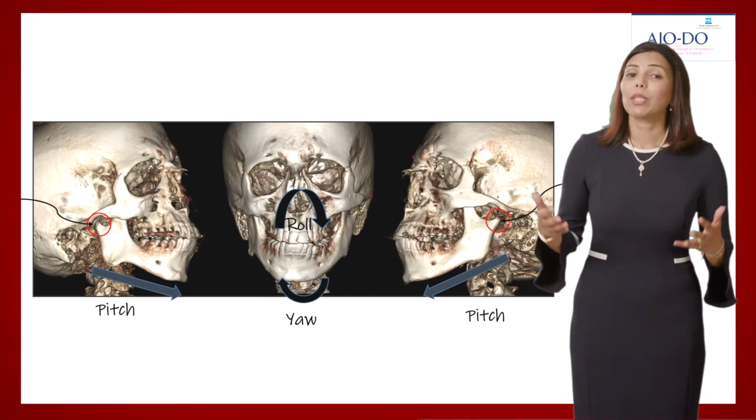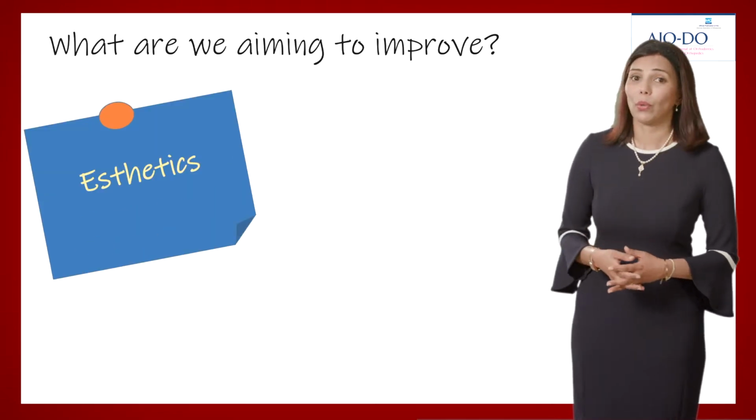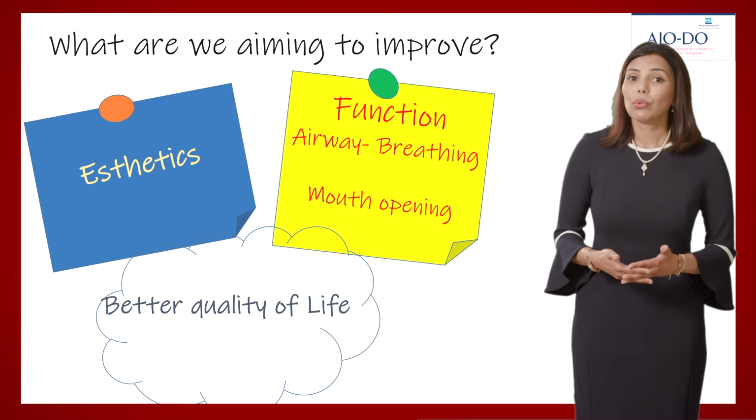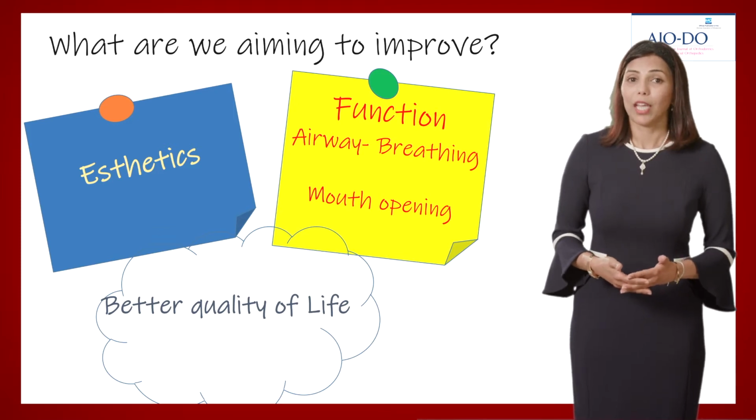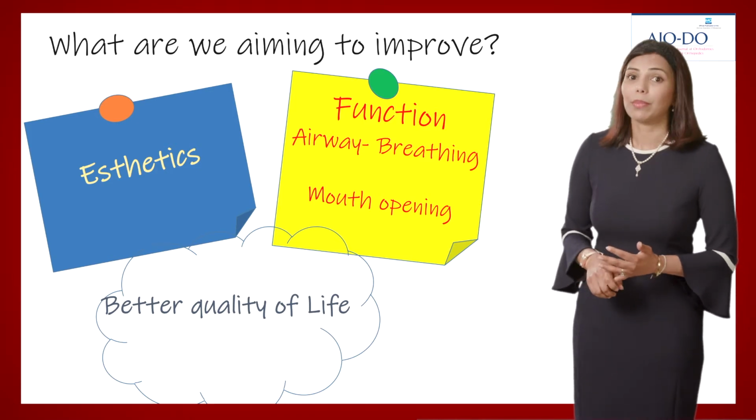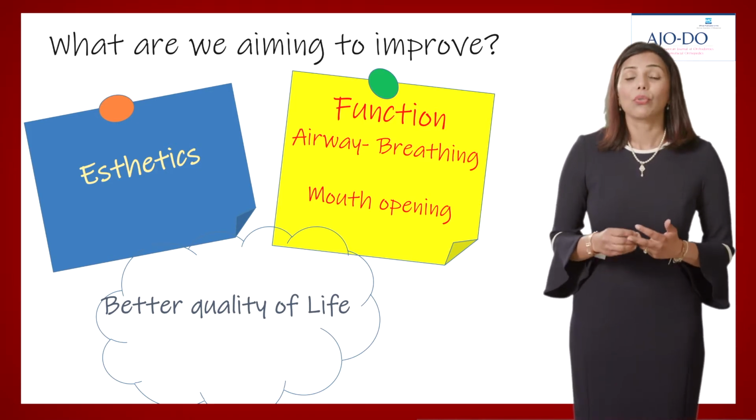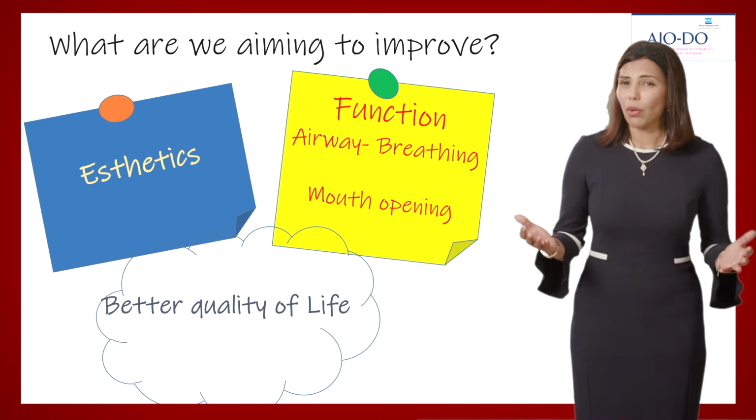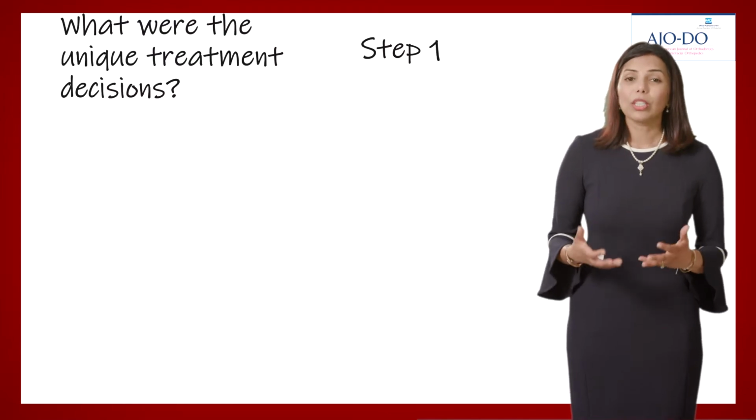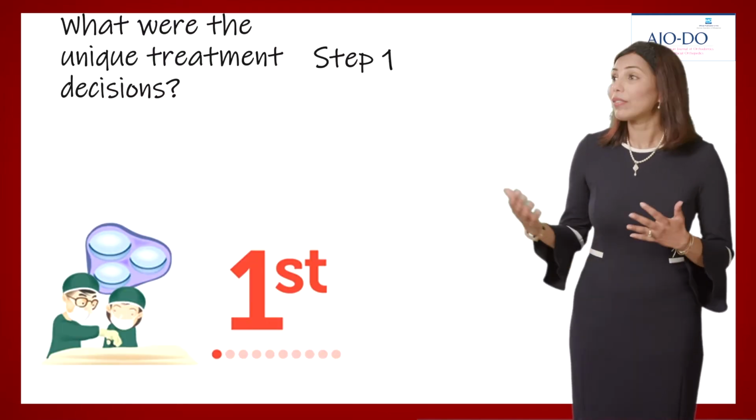So what were we aiming to improve? Aesthetics, of course, based on his chief complaint, but more importantly, we wanted to address the functional improvement. The severe mandibular deficiency had led to airway problems, and condylar flattening led to reduced mouth opening. Overall, we wanted to improve his quality of life. Before going into his treatment plan, I would like to show you the dramatic facial change that we achieved through his treatment. So what were the unique treatment decisions that led us to achieving this change?